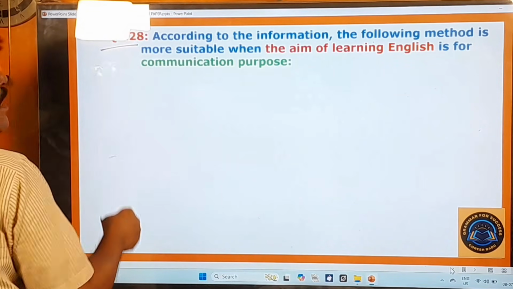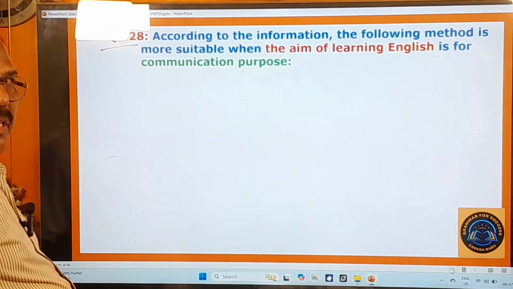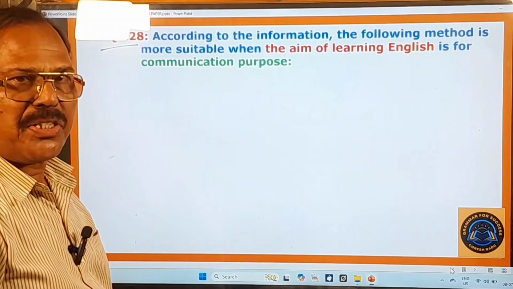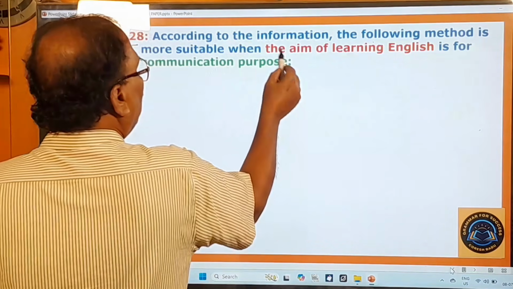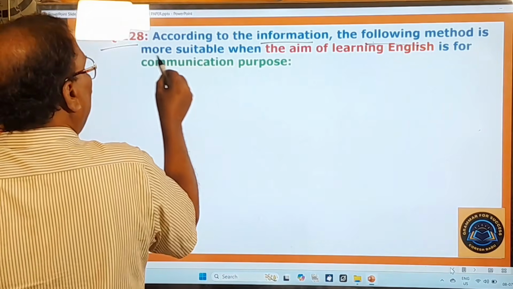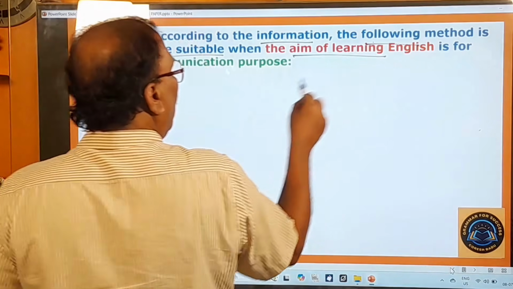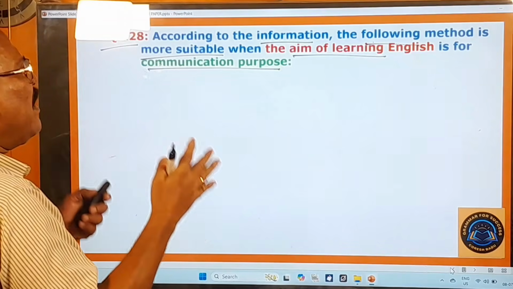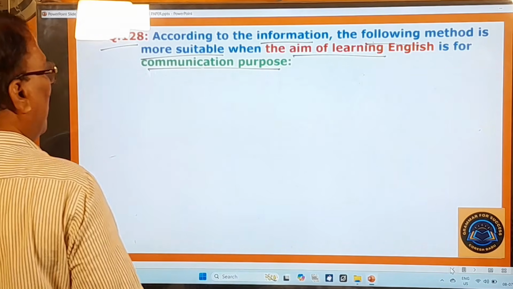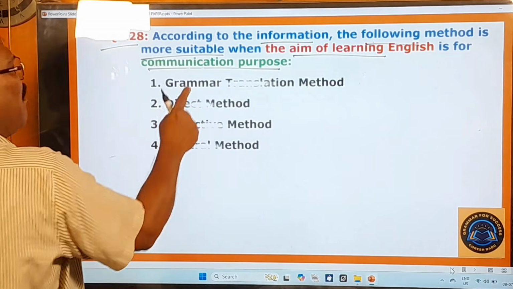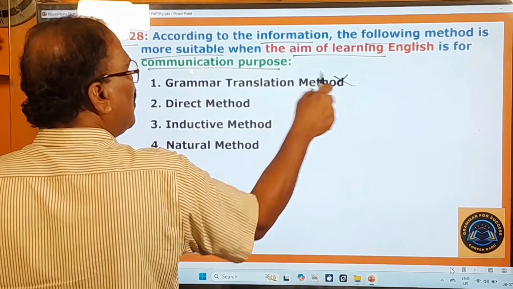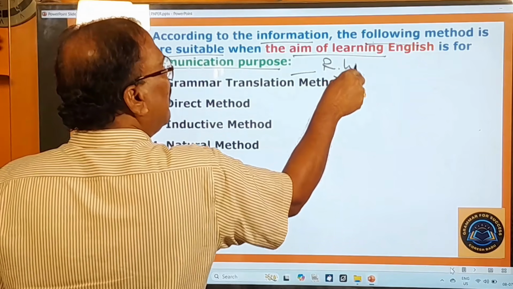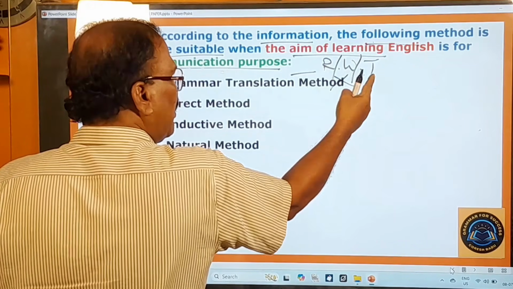128th question. Again, this number is put in red color. That means the answer of this question is different from the answer given in the official key. And here you pay attention. According to the information, the following method is more suitable when the aim of learning English is communication purpose. So when the aim of learning English is for communication purpose, what are the options given here? Grammar translation method. So this grammar translation method does not focus on communication. It only focuses on reading, writing, and translating. On these three things only it focuses.